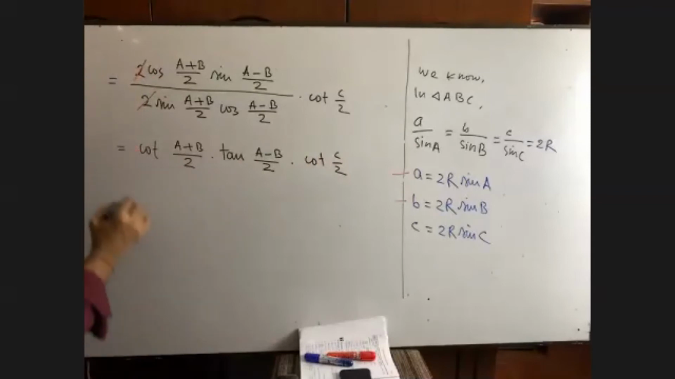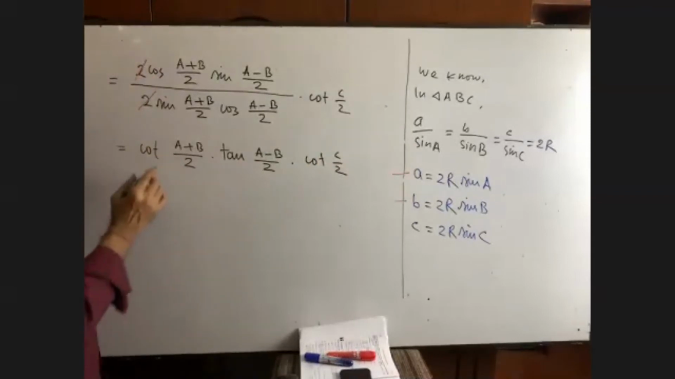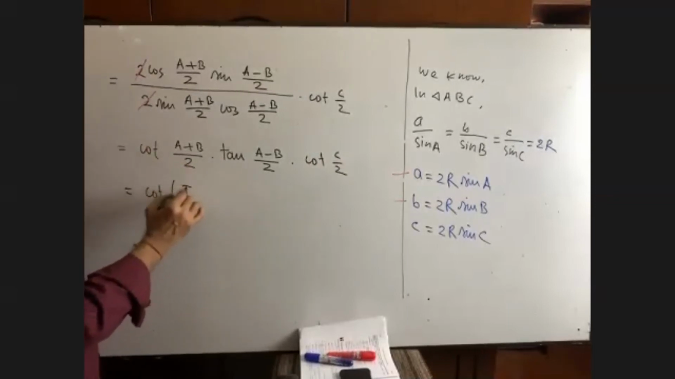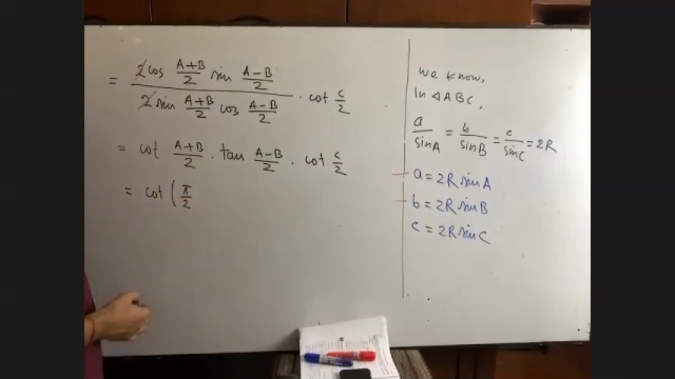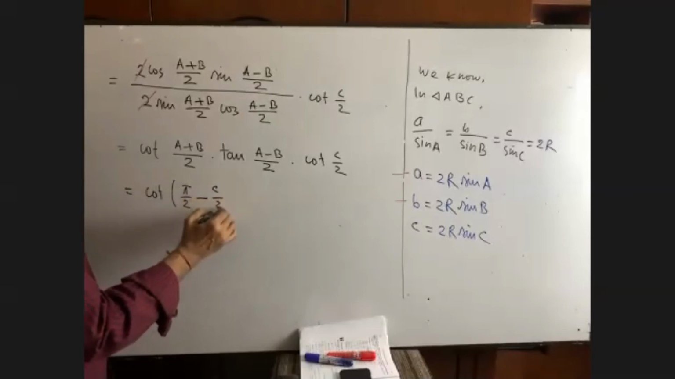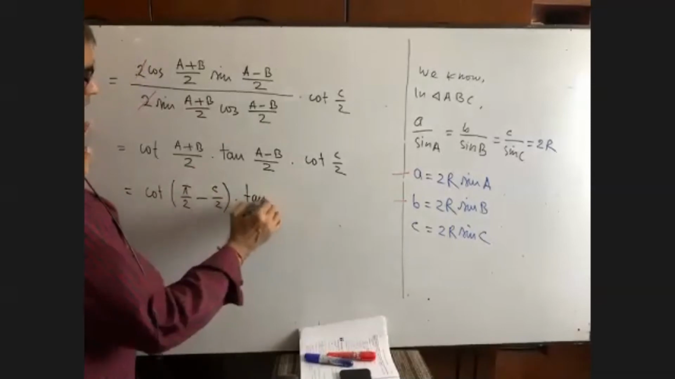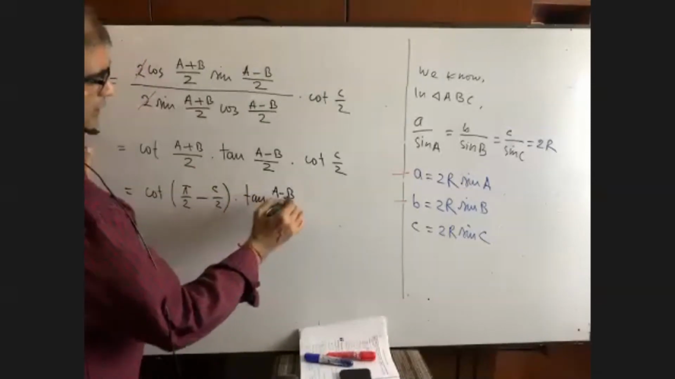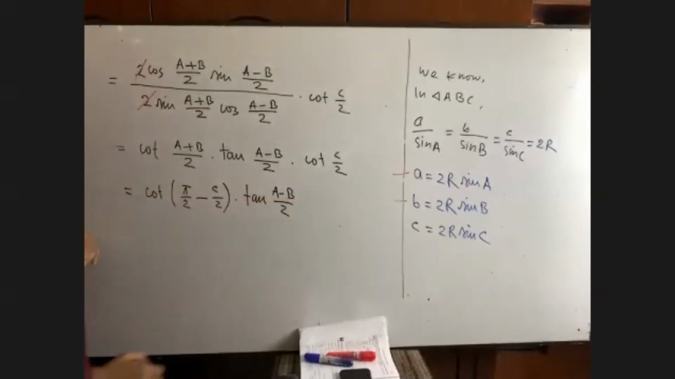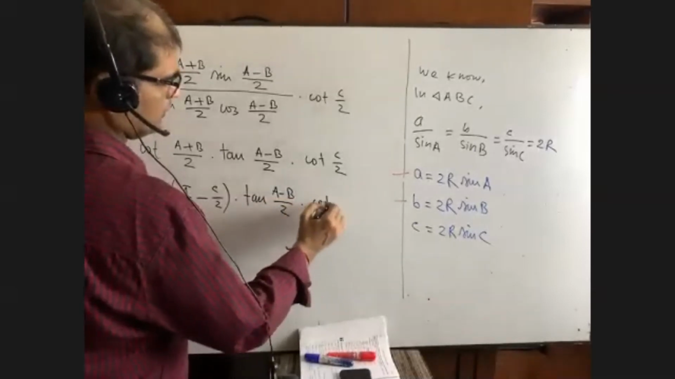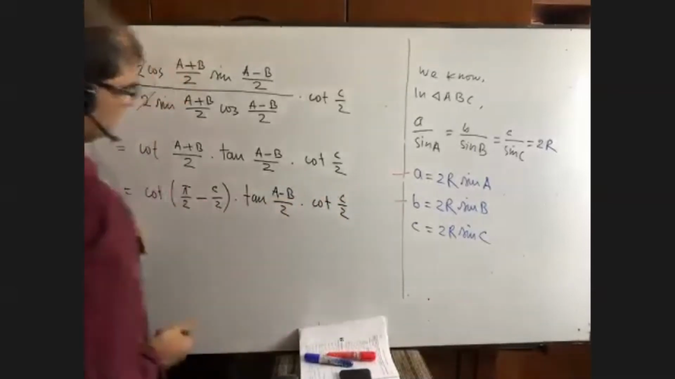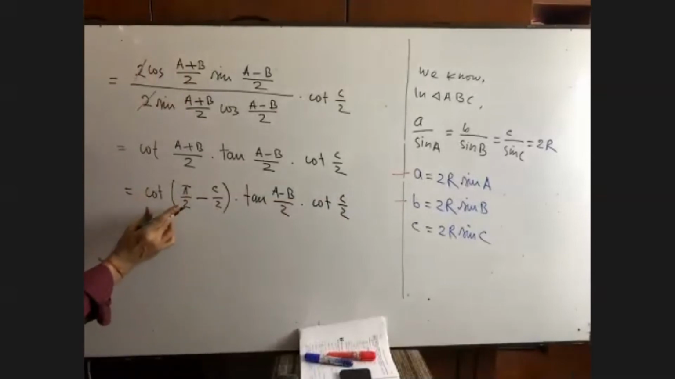Now we can do one thing, you see, dear students. Cot a plus b by 2, right? Can you write pi by 2 minus c by 2? Here tan a minus b by 2. Here cot c by 2. Now please let me know, it is what? 1 pi by 2, right?